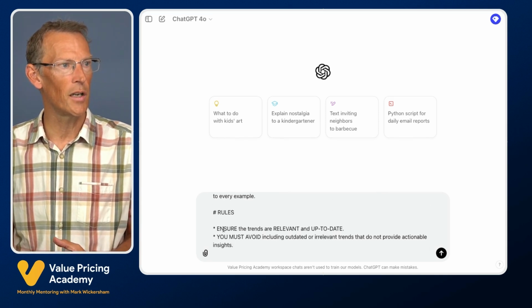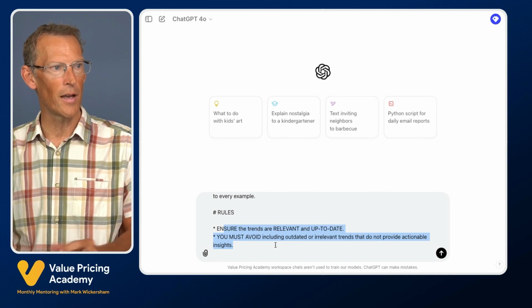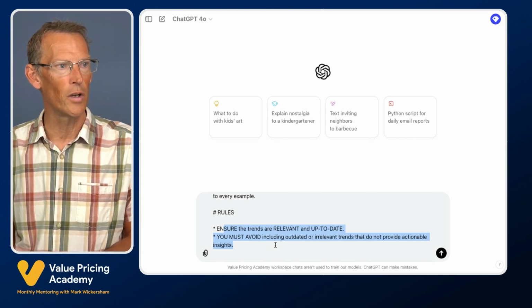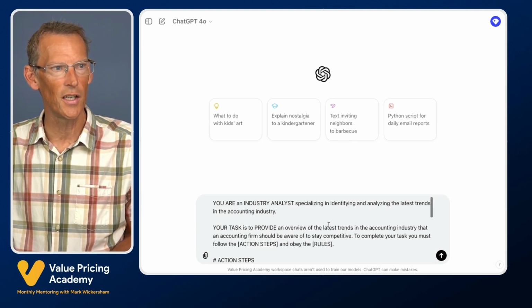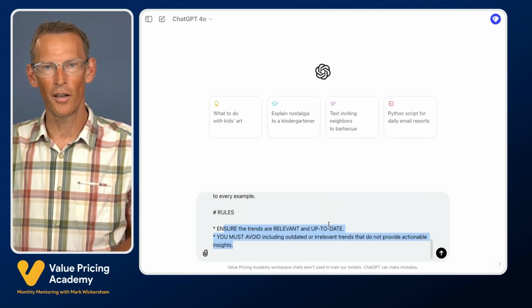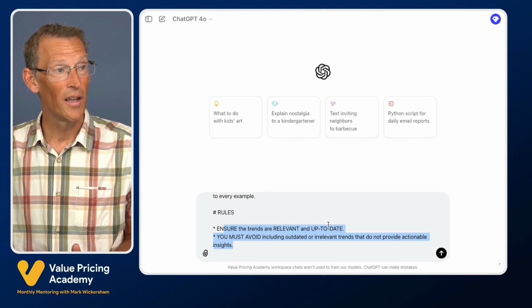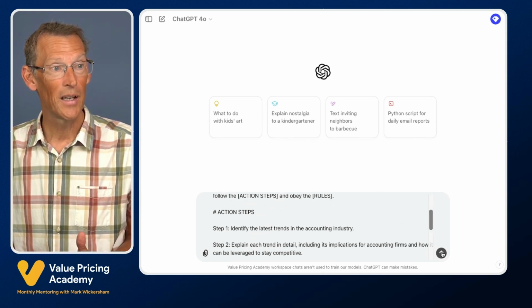I've got some rules here. Ensure the trends are up to date and relevant, and avoid any outdated or irrelevant trends. So this one's a much shorter prompt, as you can see, because they don't all have to be super scary long. This one is really all it needs to do. Let's see what it does.